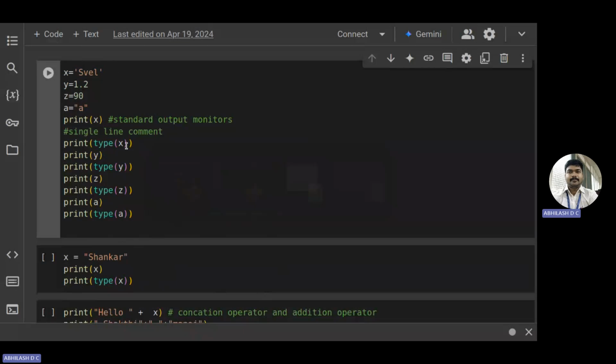So x is an integer, y is a float, z is a character, in other words, it is a string. p is a string, which is again a string, right? q is a boolean, right? So it gave us bool, right? It's giving us the values 3, 3.3, a, Ashoka, and True. So you got it? Yes.